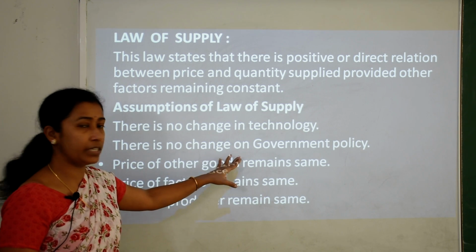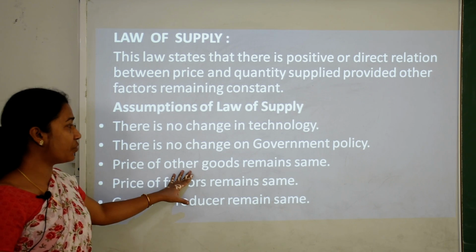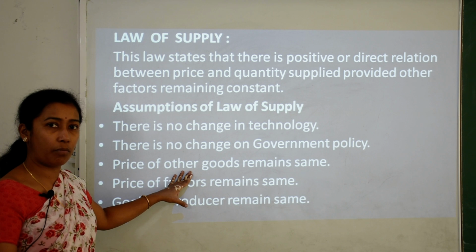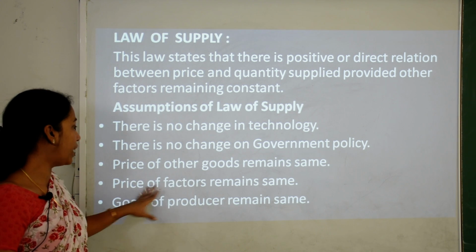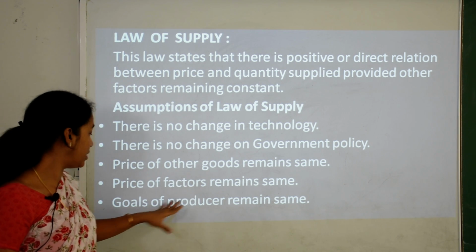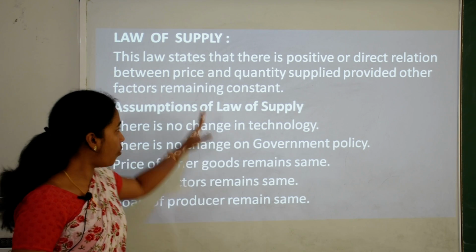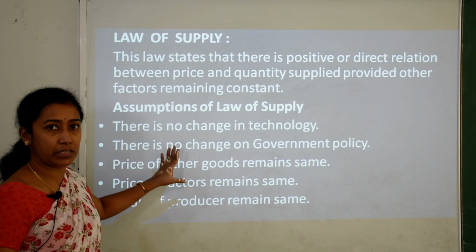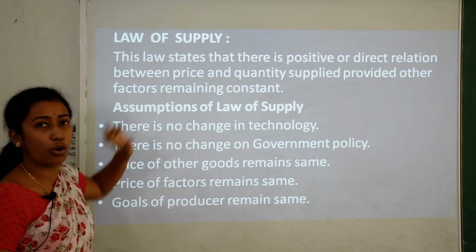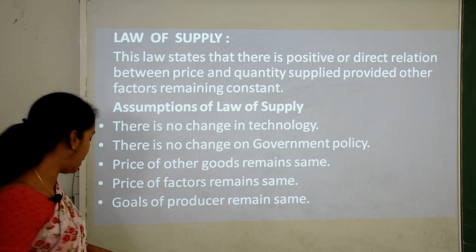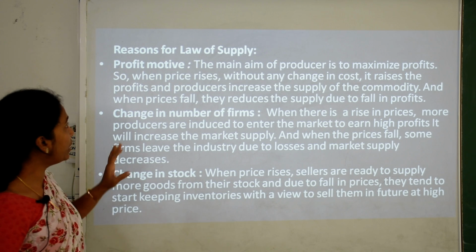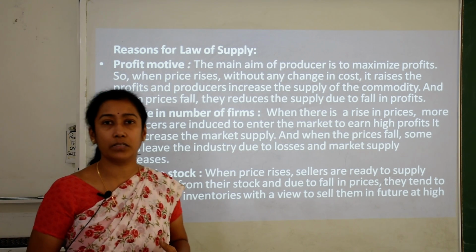There is no change in government policies. Price of other goods, that is substitute or complementary goods, remains the same. Price of factors of production remains the same, and price goals of producers remain the same. So if all this applies as an assumption, then we can have the law of supply, otherwise we will not have the law of supply. Now, reasons for this law of supply, why it is there.